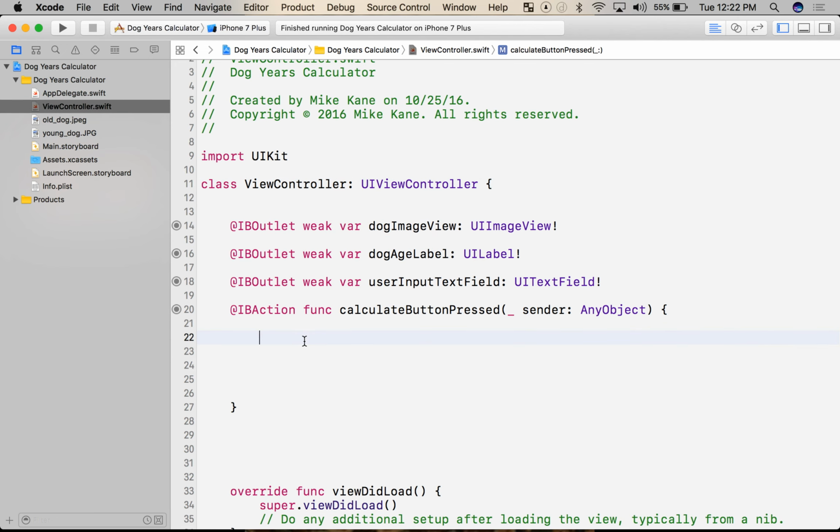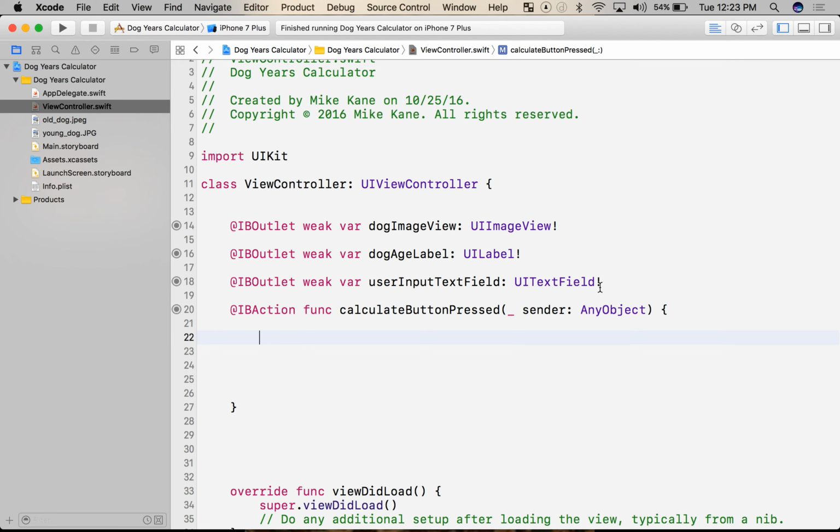So let's think about what we need to do. Anything that we need to happen is going to happen when the button is pressed. So the first thing I need to do is get the user's input. They entered a number. Let's see what that number is. That's stored in the user input text field.